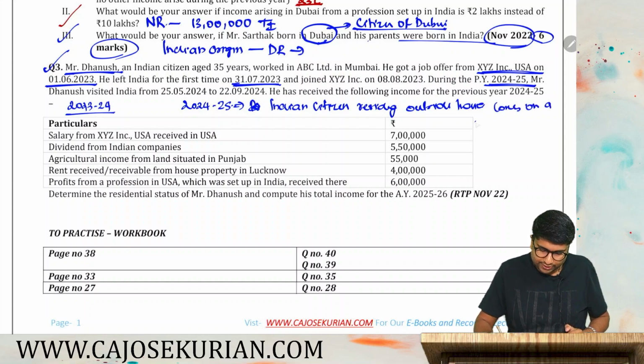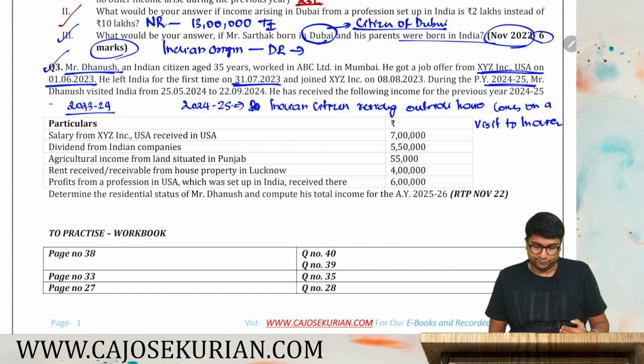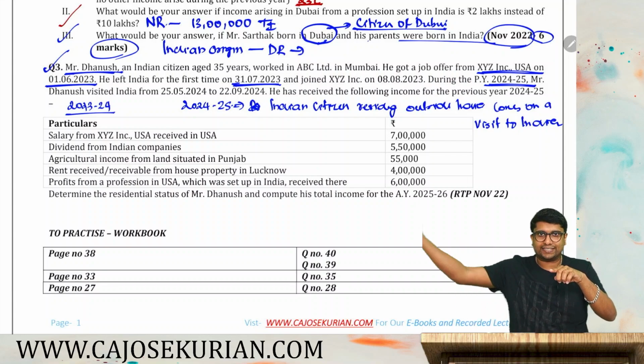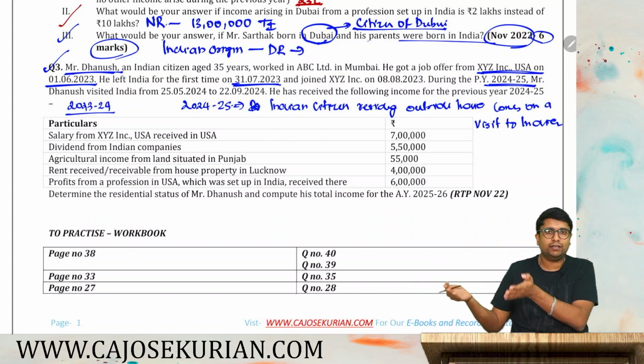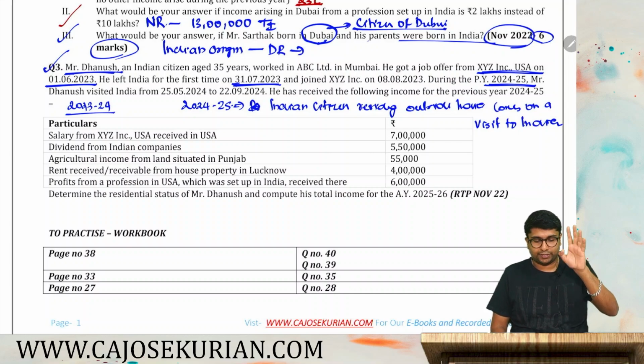Because you have left India in the year 23-24, in 24-25 next year you are residing outside India and you are coming on a visit to India. So identify the person. What is the type of person? Indian citizen residing outside India comes on a visit to India in 24-25.